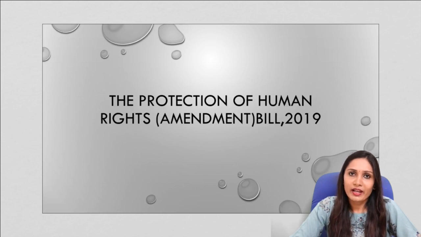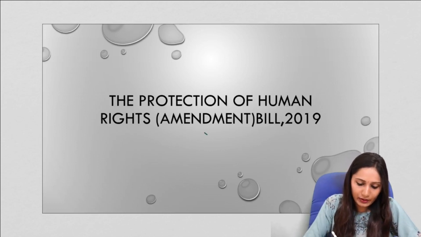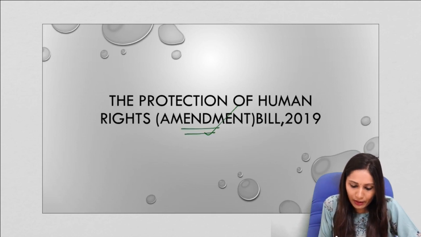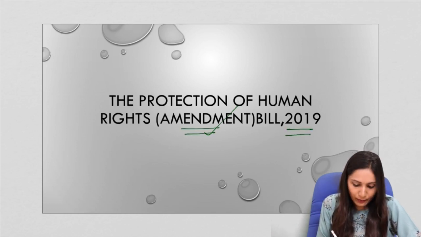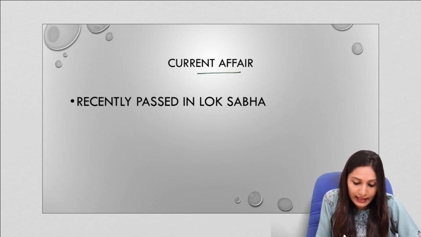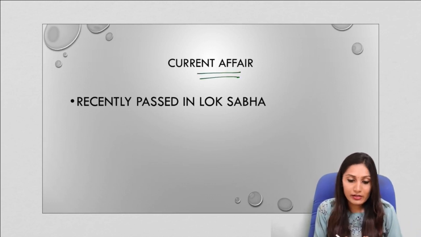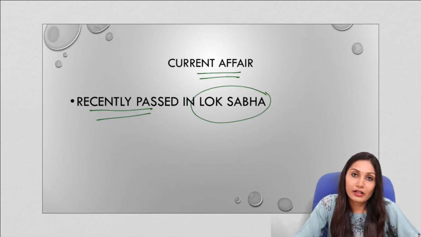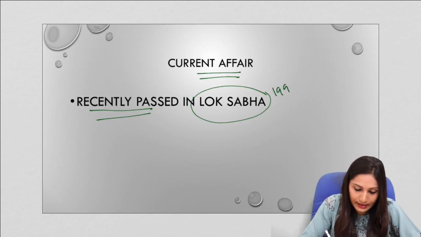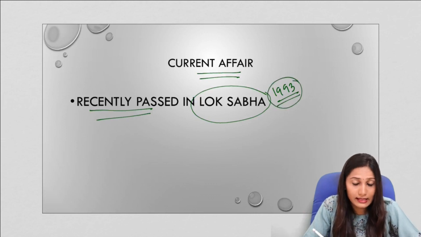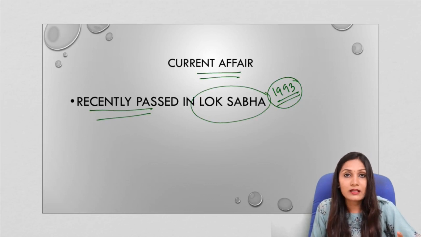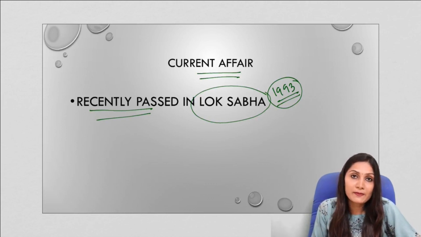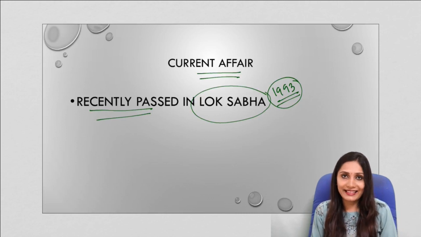I am Joycey Joy and today in this lecture we will discuss the Protection of Human Rights Amendment Bill of 2019. So let us first move on to the current affair. If we analyze the current affair, we will see that the Protection of Human Rights Amendment Bill 2019 was recently passed in the Lok Sabha, and the bill amends the Protection of Human Rights Act of 1993. The original act is of 1993. So we will discuss what this act is all about and what amendments are proposed. We will discuss all this in detail in this lecture.